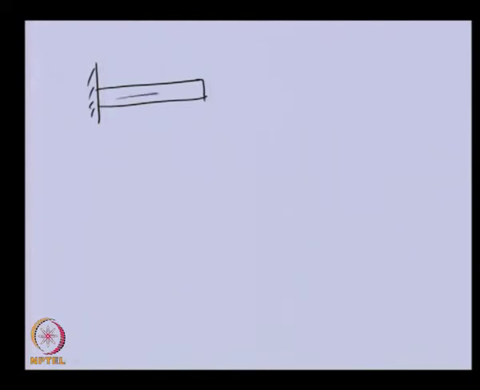You can see this is the Z axis, the length of the shaft is L, and it is undergoing torsional vibration. In this particular case, at the fixed end the boundary condition is that the displacement, which is a function of time and Z, at Z equal to 0 is 0 at this fixed end.